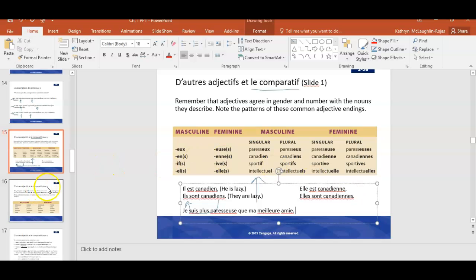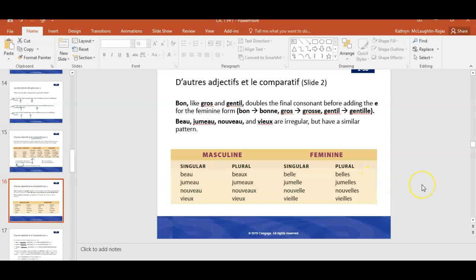All right, let's move on to our next slide. So we see here other adjectives that we can use with the comparative. So we have adjectives like bon, gros, gentil. And these just change in form if we're changing it from masculine to feminine. So bon becomes bonne, gros becomes grosse, and gentil becomes gentille, but the pronunciation is the same, only the spelling changes. So the one that really changes in pronunciation and spelling, both of those, would be bon to bonne.